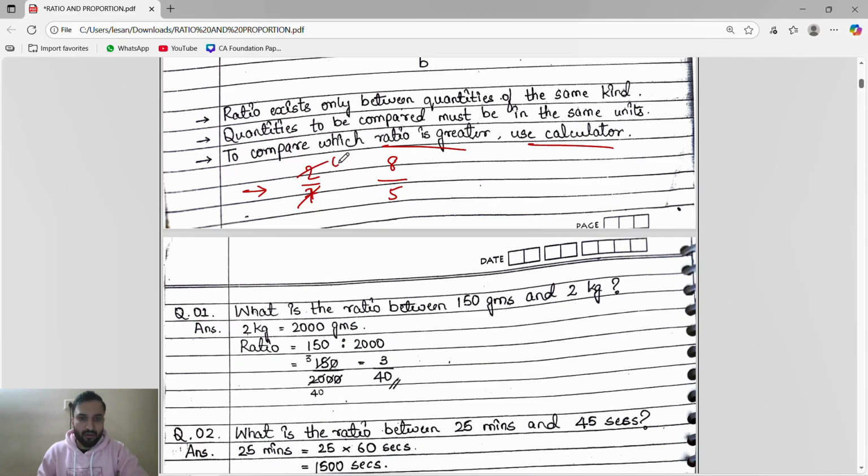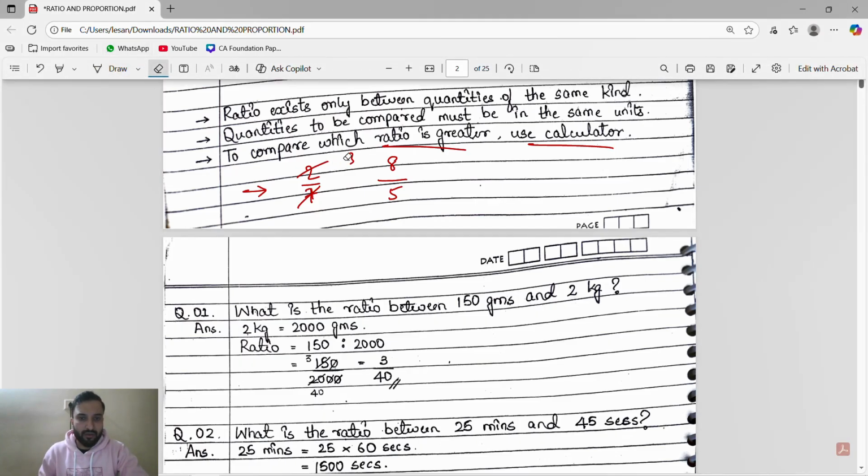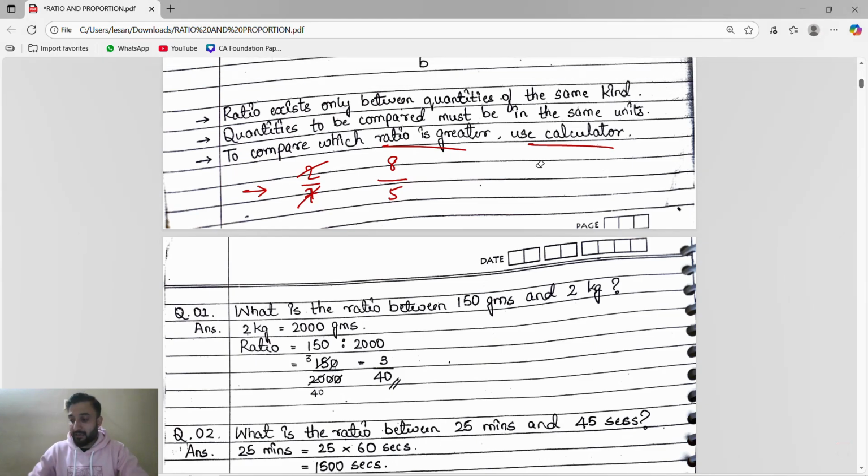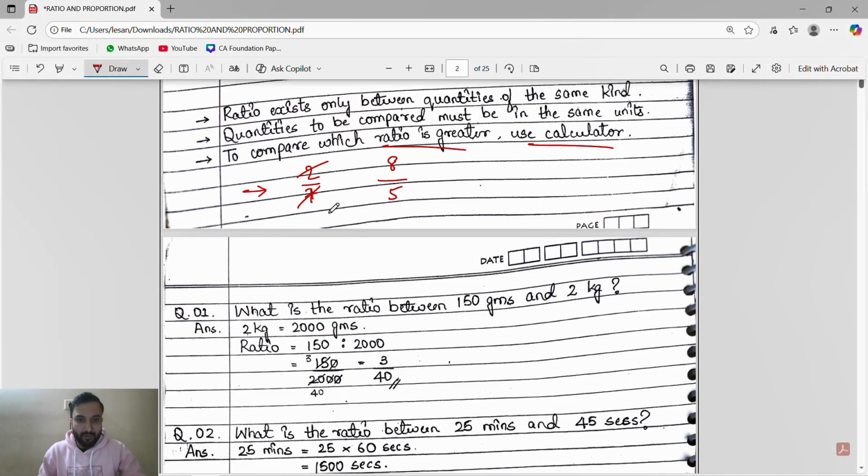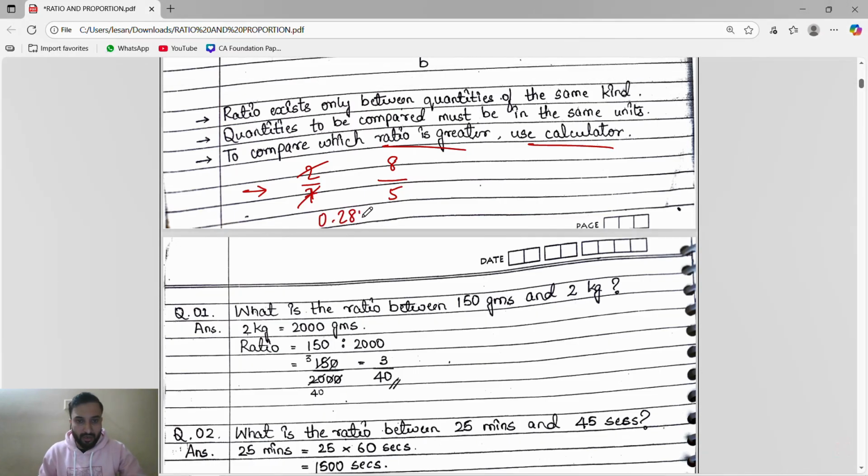We don't do long division because we have a calculator. Directly in the calculator we do 2 divided by 7, and you will get 0.285. Then we do 8 divided by 5, which is 1.6. So obviously this is greater. Done. To compare which ratio is greater, we use the calculator.